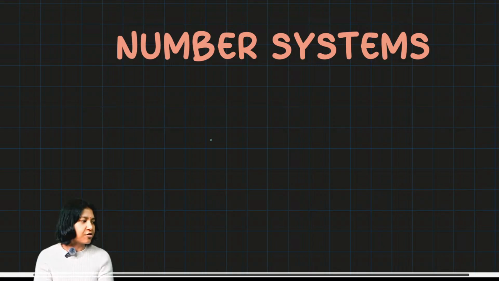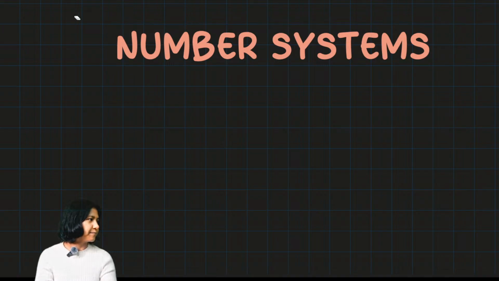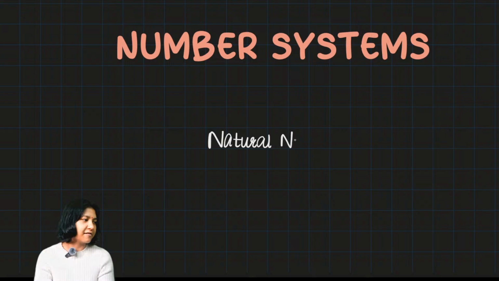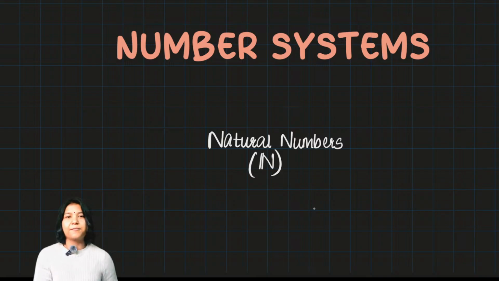So when I say natural numbers, it is represented by N. The meaning of natural basically means it is used to count. So the natural numbers always begin from 1. You don't use 0 to count.